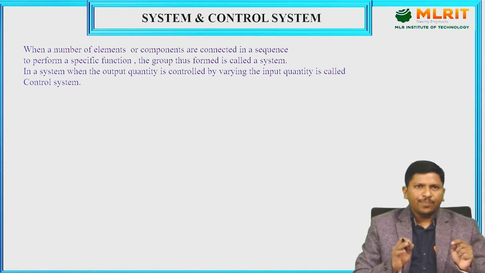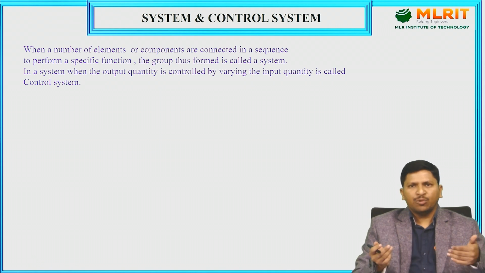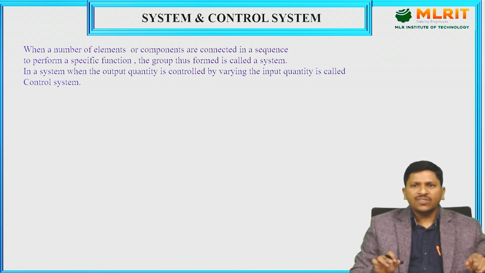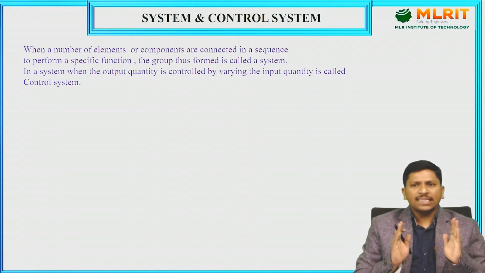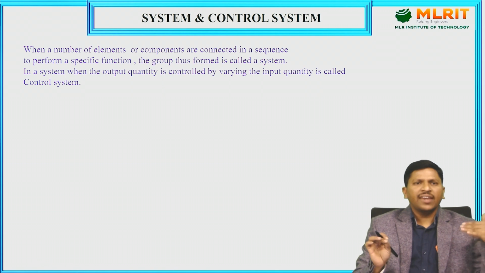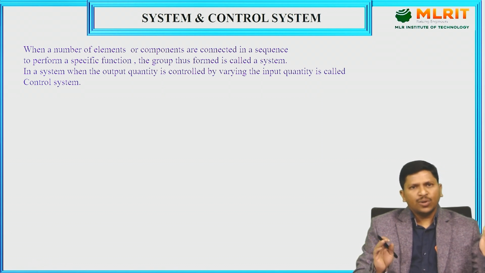In a system, when the output quantity is controlled by varying the input quantity, it is called a control system.